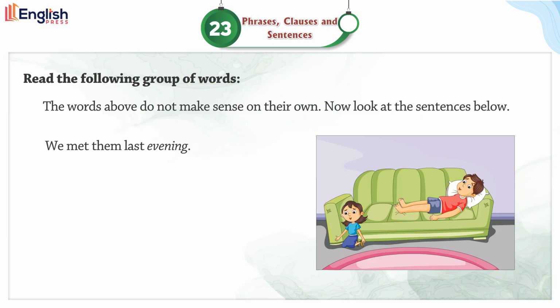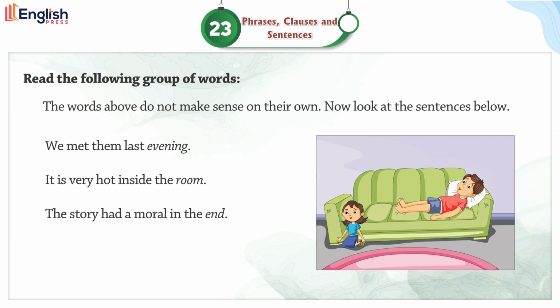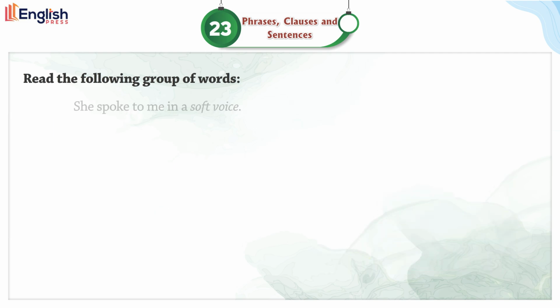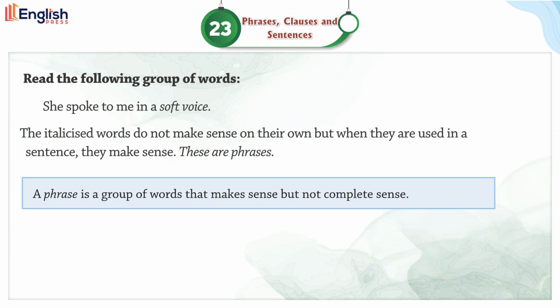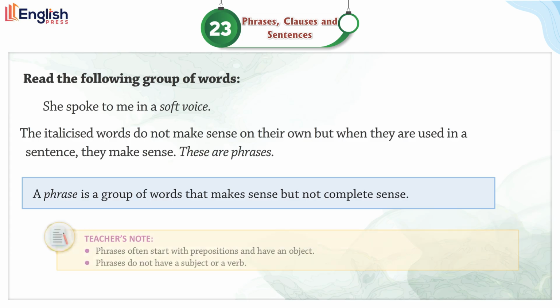We met them last evening. It is very hot inside the room. The story had a moral in the end. Wait for me outside the house. She spoke to me in a soft voice. The italicized words do not make sense on their own, but when they are used in a sentence, they make sense. These are phrases. A phrase is a group of words that make sense but not complete sense.